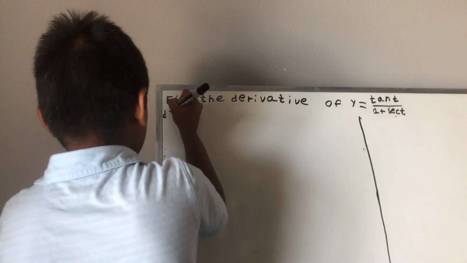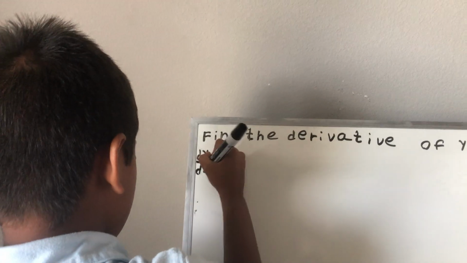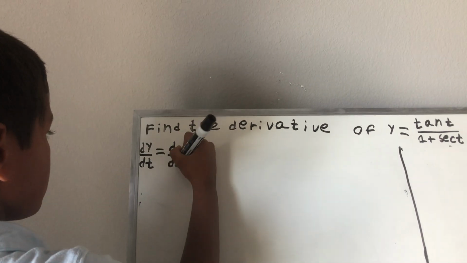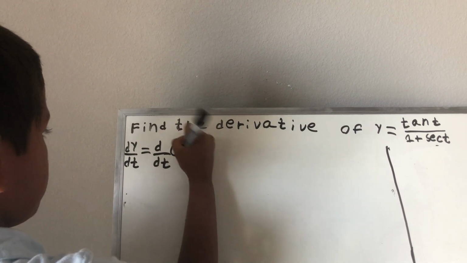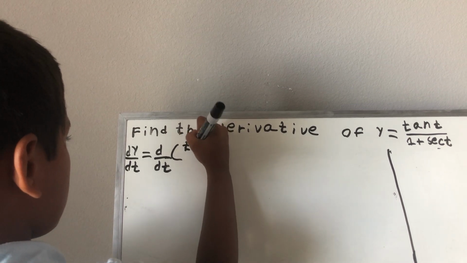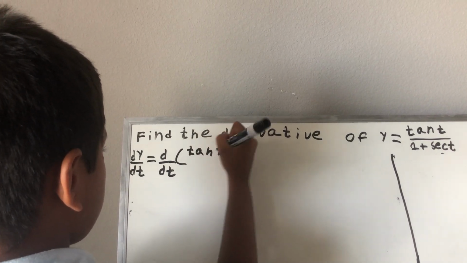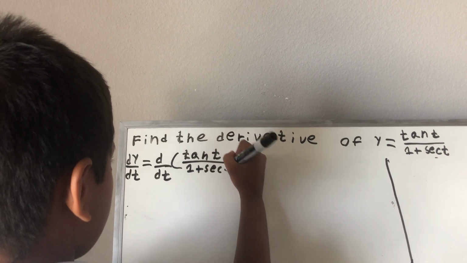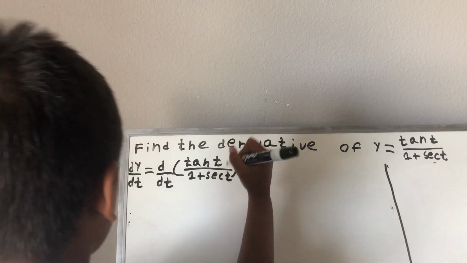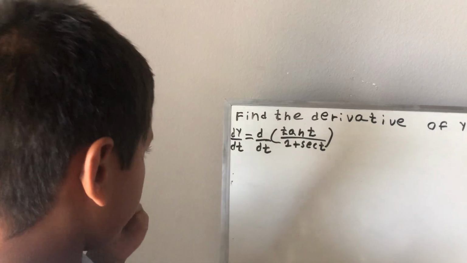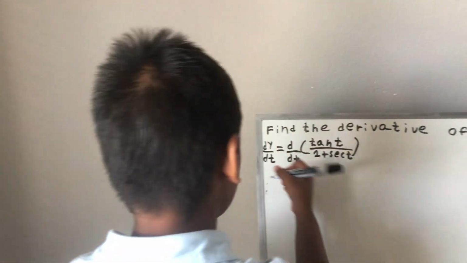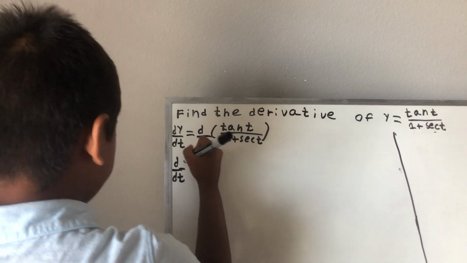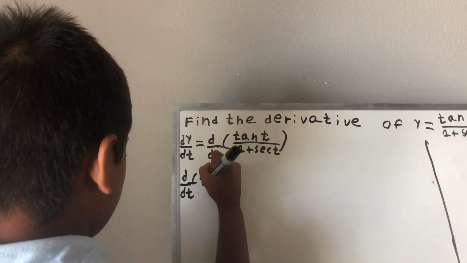So we have dy/dt that is equal to d/dt of parentheses tan t over 1 plus secant t, parentheses closed. So for d/dt of tan t over 1 plus secant t, we're going to use the quotient rule. And the quotient rule says d/dt of u over v